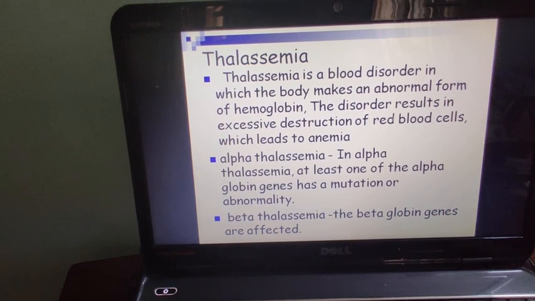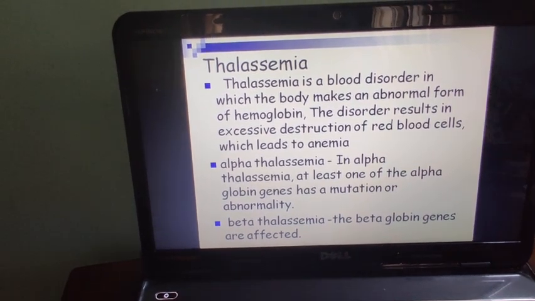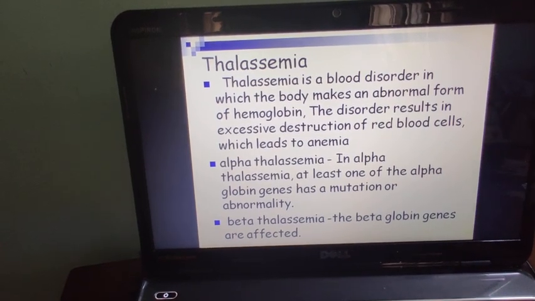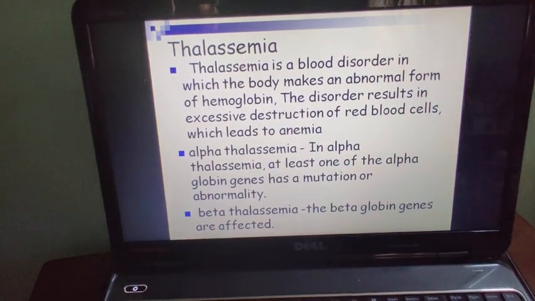In alpha thalassemia, at least one of the alpha globin genes has a mutation or abnormality. In beta thalassemia, the beta globin genes are affected, due to which the hemoglobin ruptures.